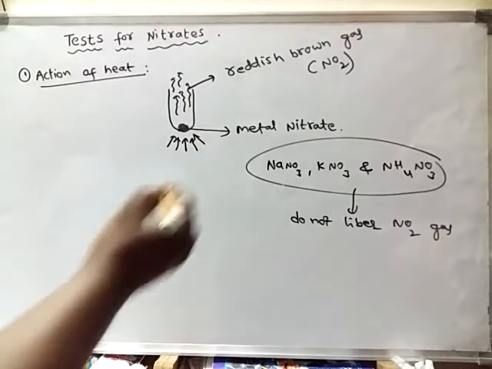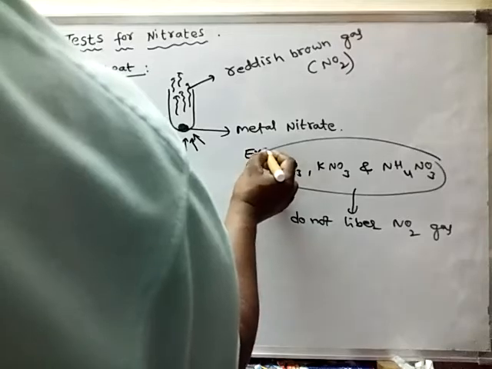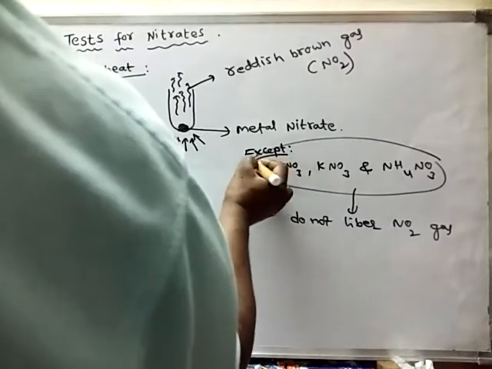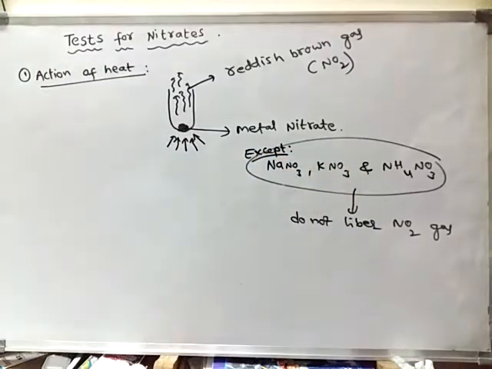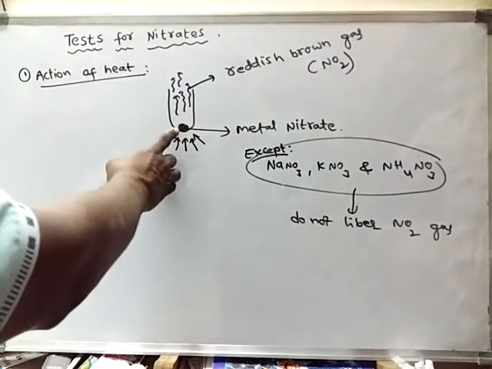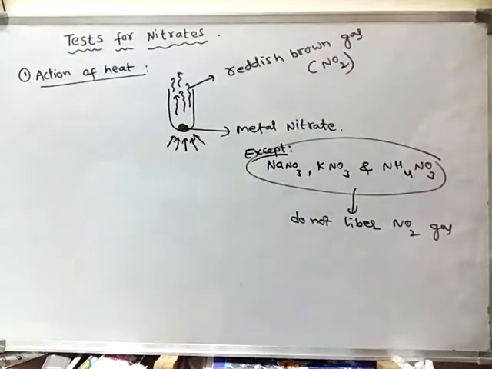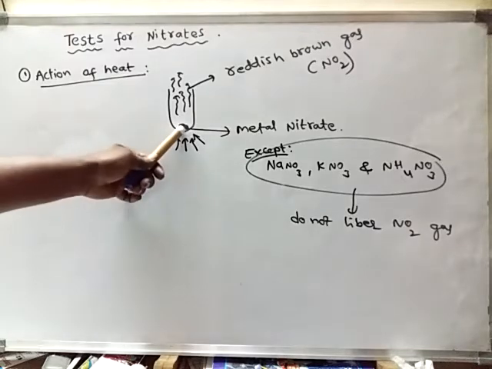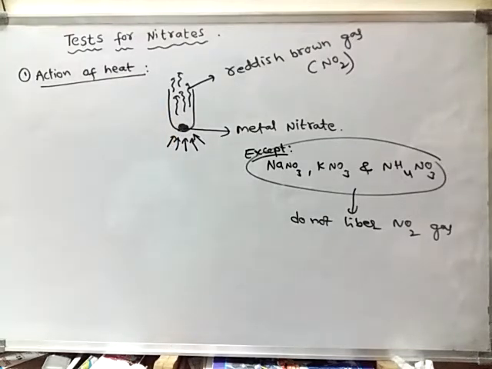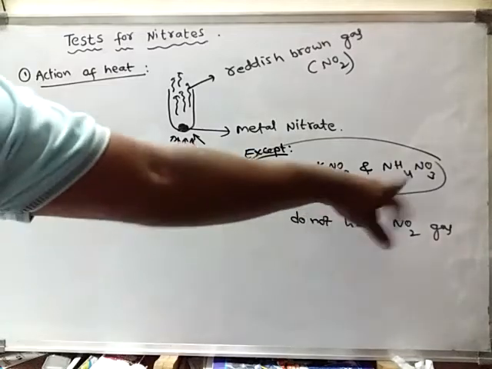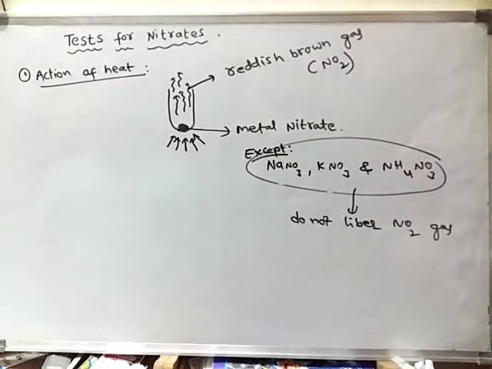So this is the exception. Except these nitrates, all other metal nitrates liberate nitrogen dioxide gas upon heating. So that is one of the tests for nitrate. If the given substance is heated and produces reddish brown colored vapors, then it is understood that the given substance is a metal nitrate, except these three nitrates.